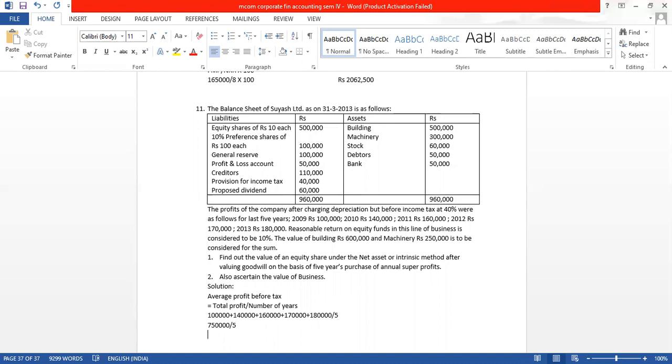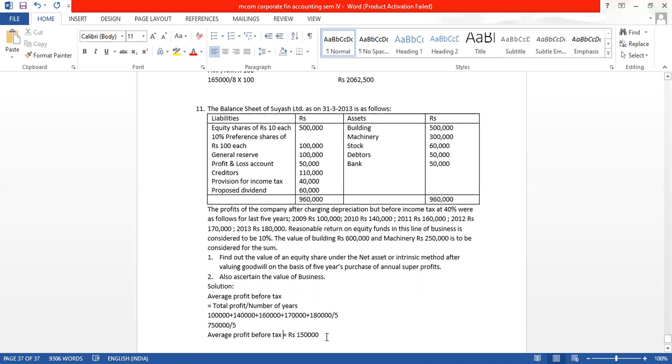So we write rupees 1,50,000. What is this? This is the average profit before tax.